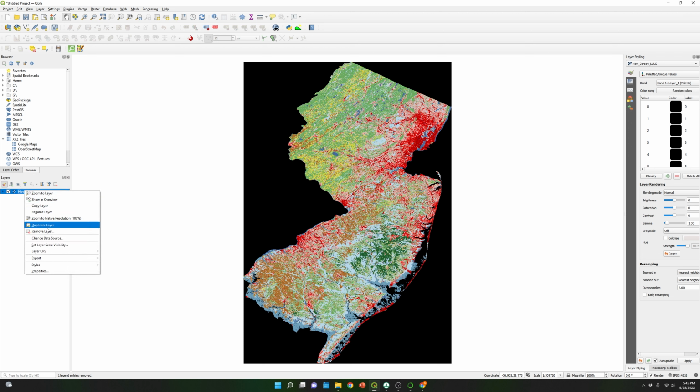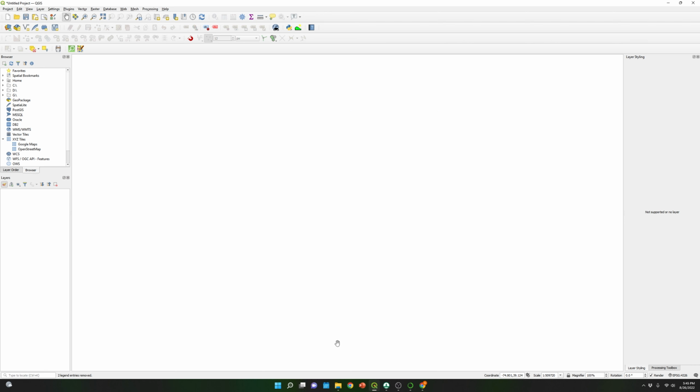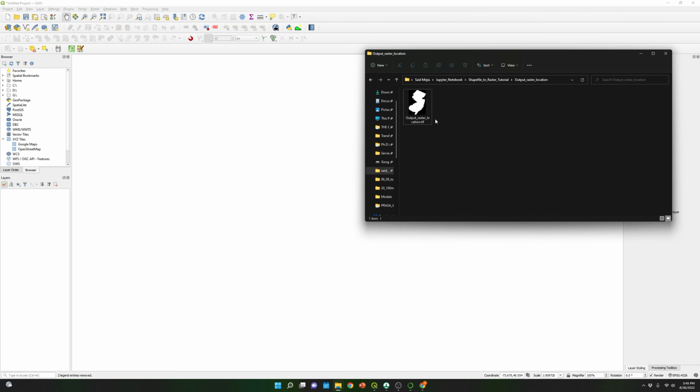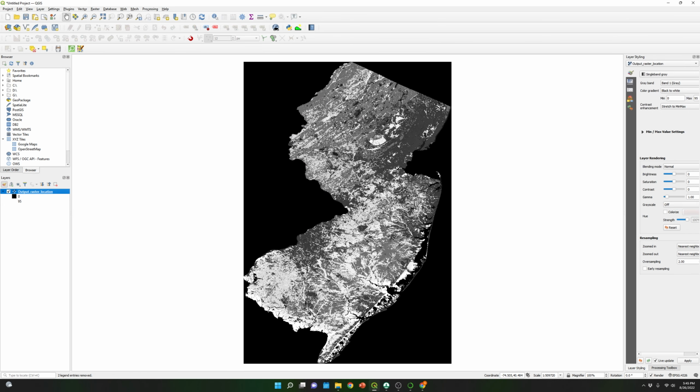Let me remove the layers, and let me go back to the folder. I'm gonna drag the file to here, and you can see the raster file. You can also manipulate the colors.